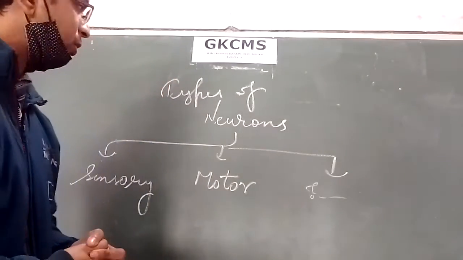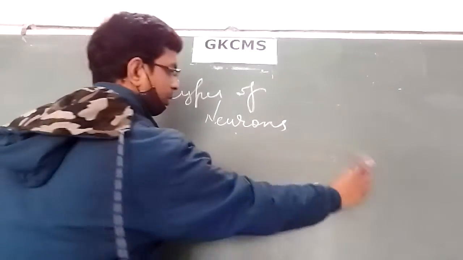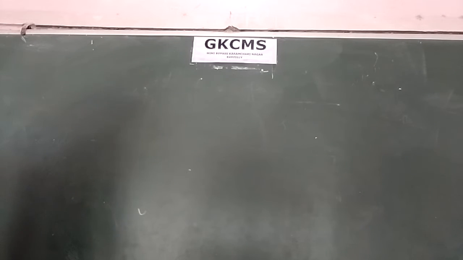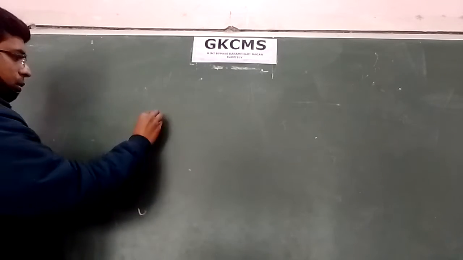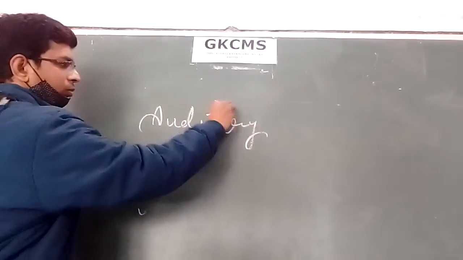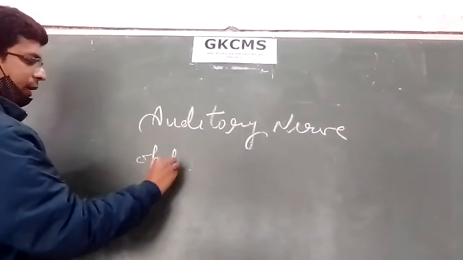About the nerves, two examples you have to remember. In sense organs also you will study about this: one is the auditory nerve and the other one is the optic nerve.